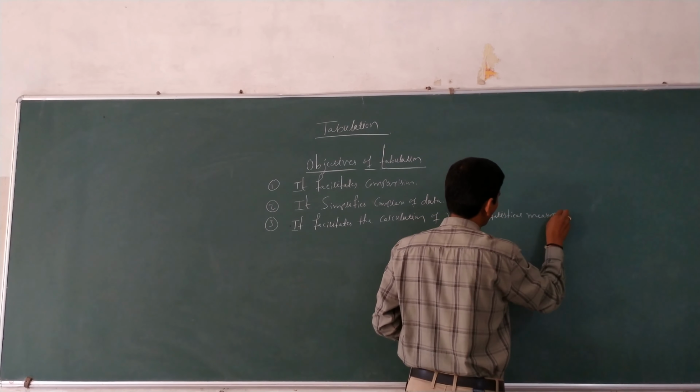For diagrammatic and graphical representation, tabulation is very essential.